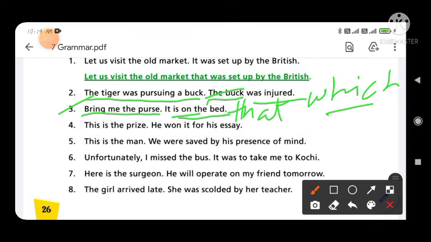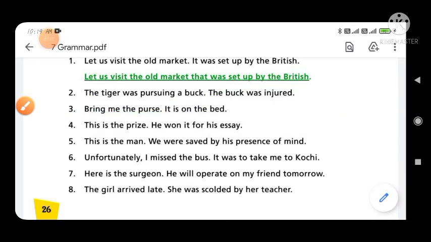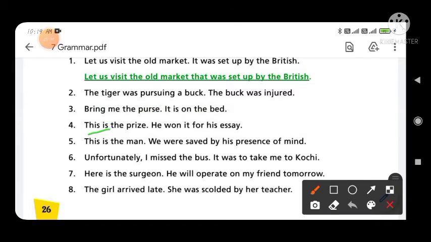Now next, option number 4, "This is the prize. He won it for his essay." So you write down first, "This is the prize," and after the prize you write which. And after the which you write won it for his essay.